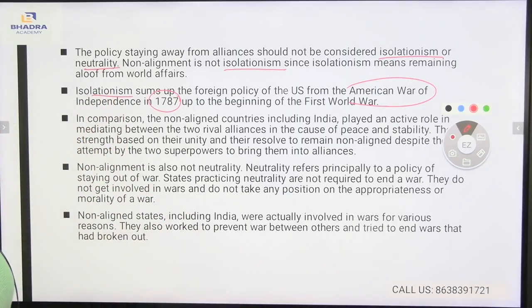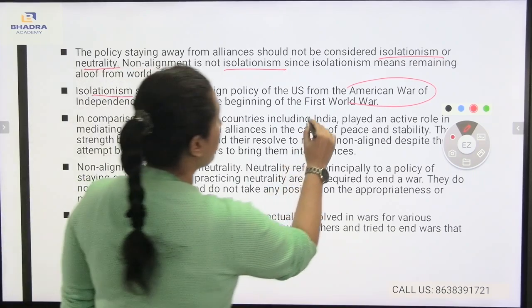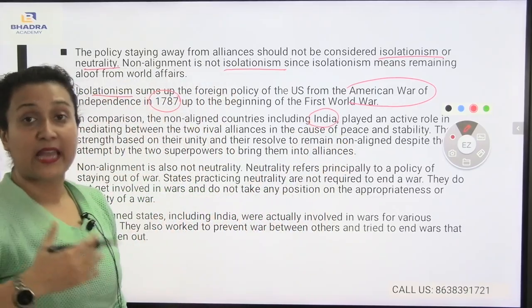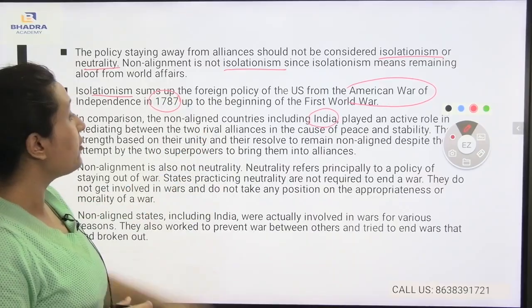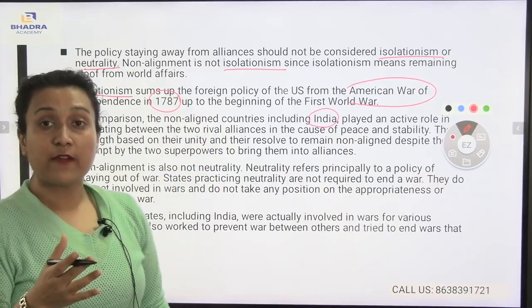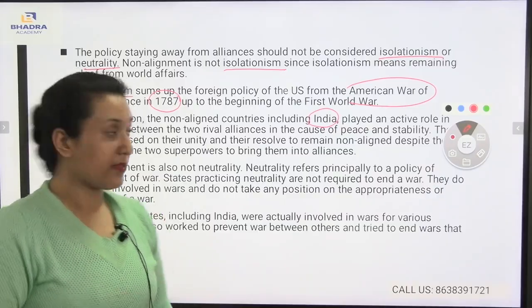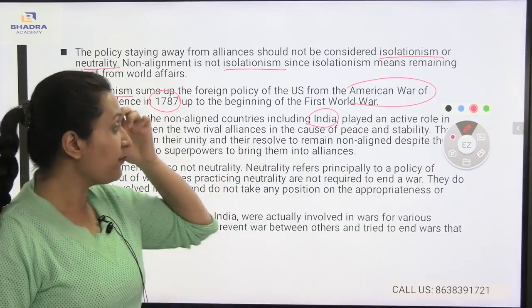In comparison, the non-aligned countries, including India, played an active role in mediating between the two rival alliances in the cause of peace and stability. Now, if I talk about our country, India, it has played an active, mediating role in maintaining peace between the two rival alliances, which means the USA and USSR during that time, in the cause of peace and stability.